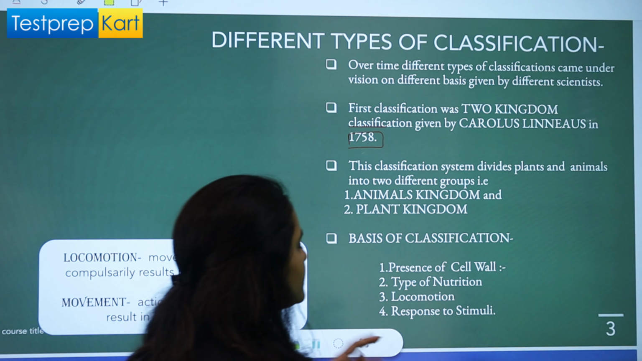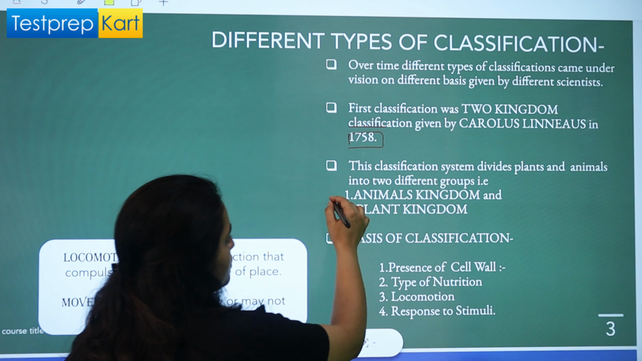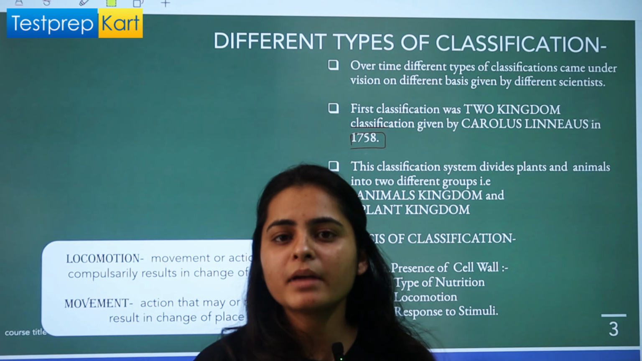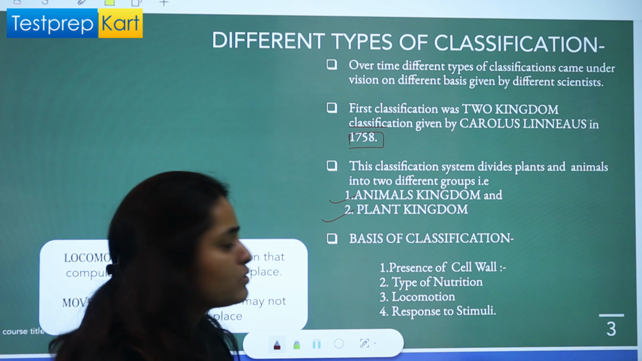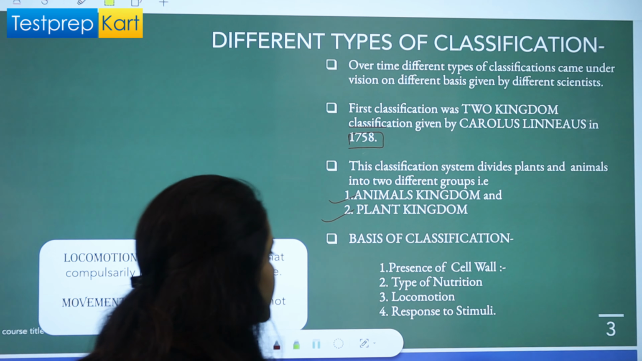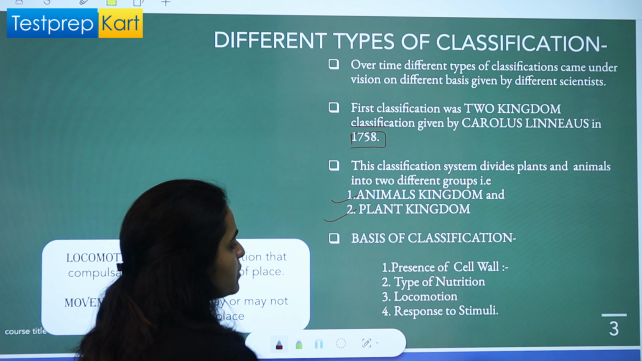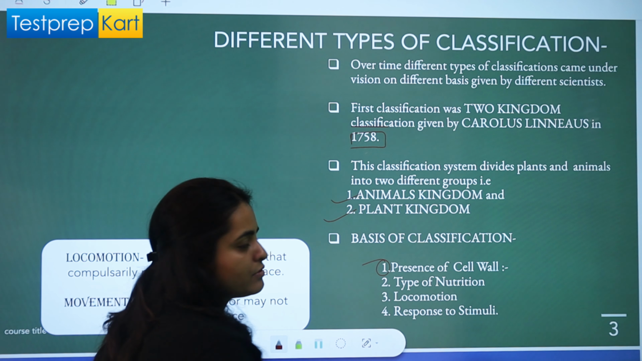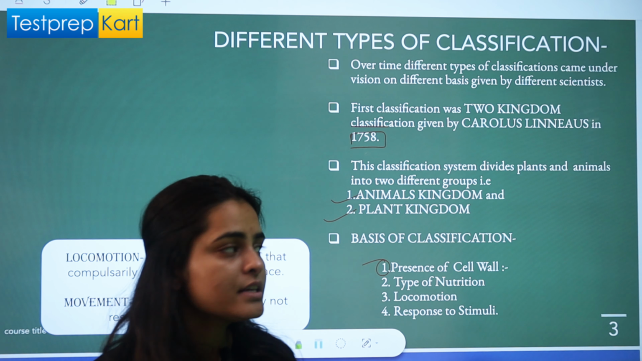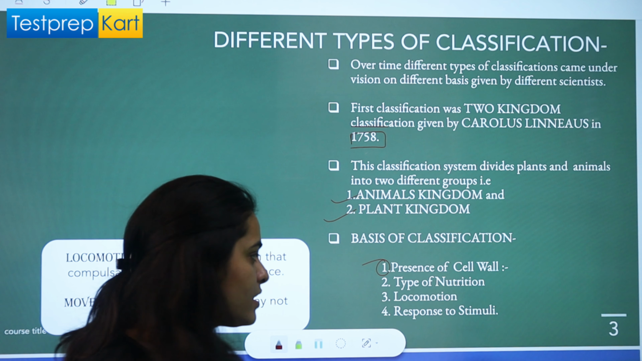What did he say? He divided living organisms into two groups. One group is for animals and the other is for plants, right? We have plant kingdom and the other animal kingdom. Animal kingdom was known as Animalia and plant kingdom is known as Plantae, right? He classified these two groups on four bases. Number one is presence of cell wall, whether the cell wall is present in their cellular structure or it is absent, right? If it is absent, then they are animals, and if it is present, then they are plants.